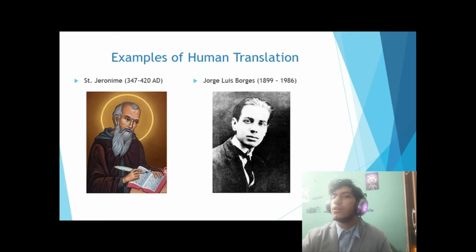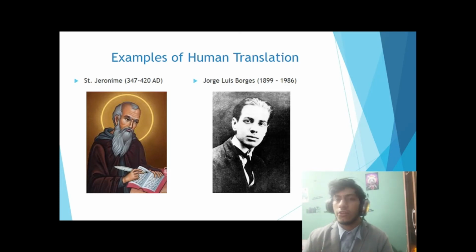But also, we have Jorge Luis Borges. When he was only 9, he translated a bedtime story called The Happy Prince by Oscar Wilde into Spanish. Later, he translated Edgar Allan Poe, Franz Kafka, André Gide, Virginia Woolf, and many others into Spanish. Very impressive for a man who was also an author.